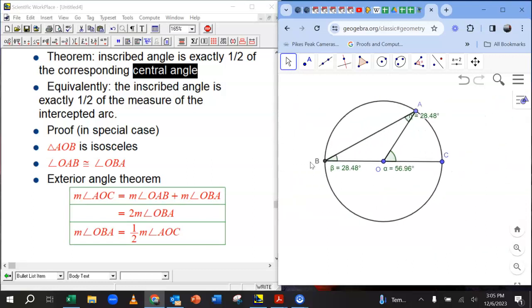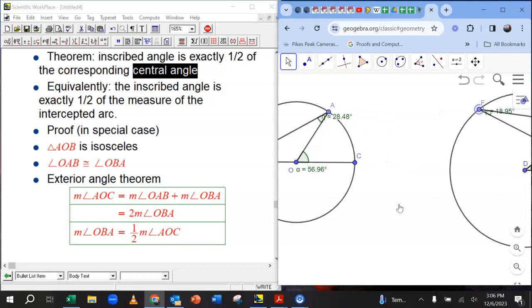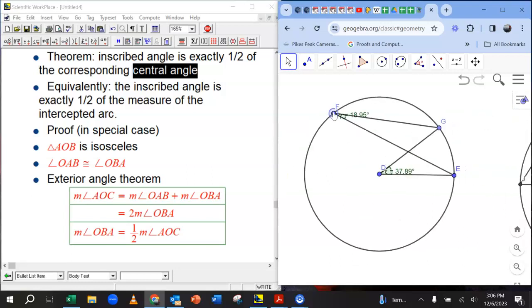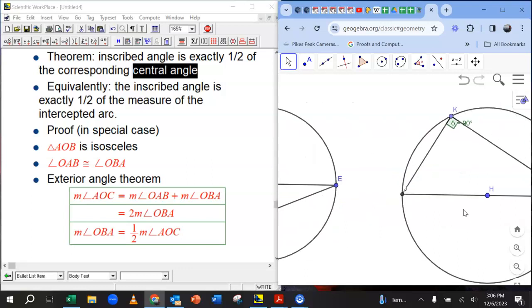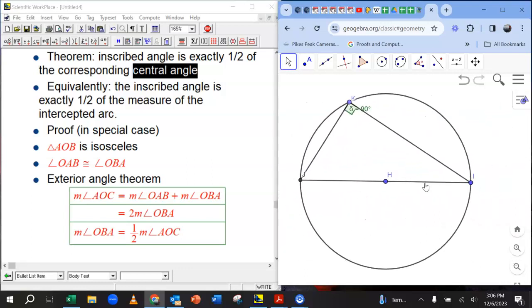Remember, there was one special case where one of these was a diameter, but there's another special case where I'm going to take this guy and open the arc up to be a diameter. That's a very natural special case. And notice what happens. Well, we can predict what happens. This is still an arc. This is still an angle. It's a kind of extreme angle. It's a straight angle. It's 180 degrees. It's half of the circle. And guess what? Hey, that's pretty darn close to 90 degrees. So I actually set it up especially. I made this perfectly a diameter.